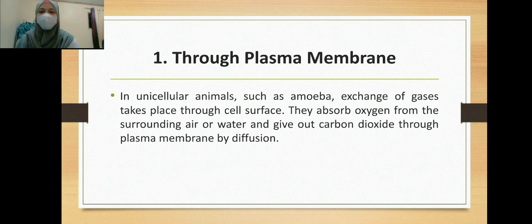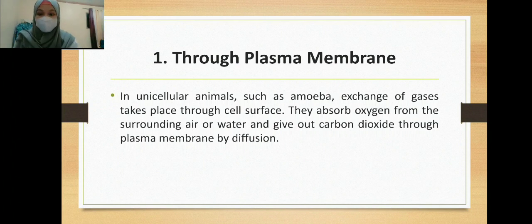The flat shape increases the surface area for diffusion, ensuring that each cell within the body is close to the outer membrane surface and has access to oxygen. If the flatworm had a cylindrical body, then the cells in the center would not be able to get oxygen.